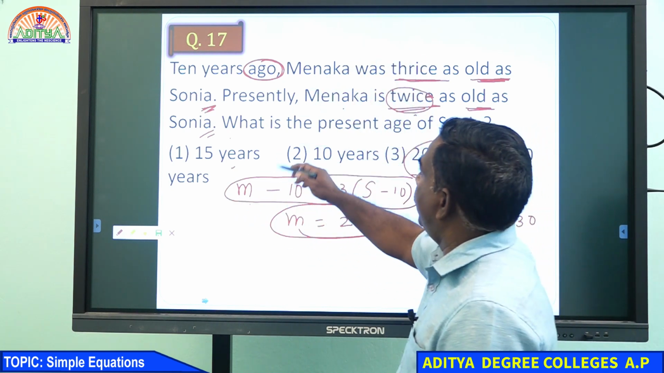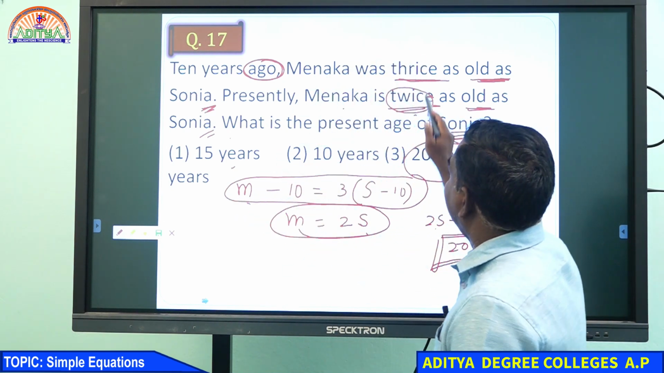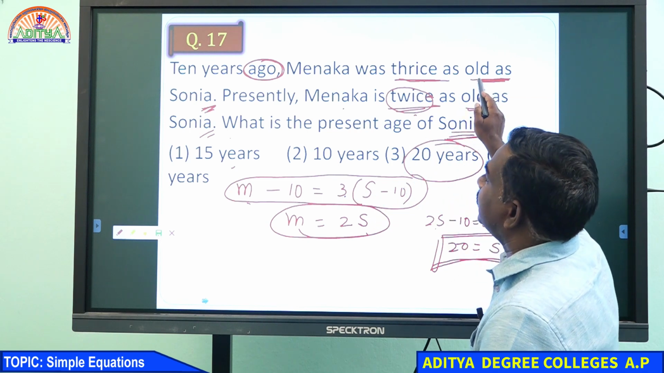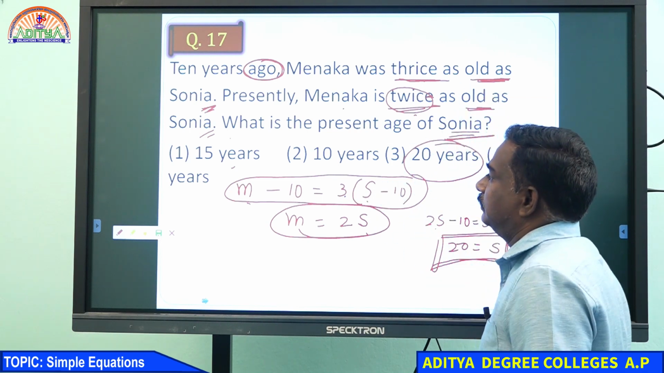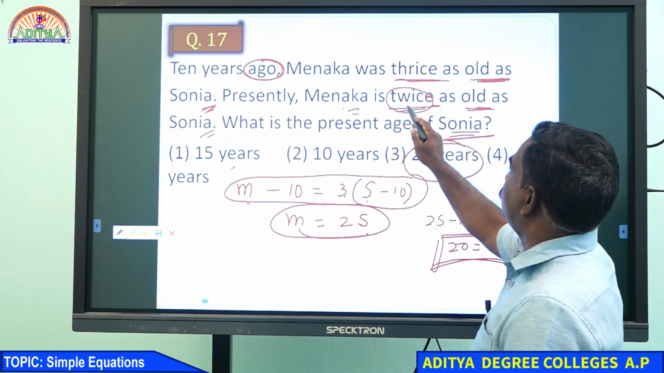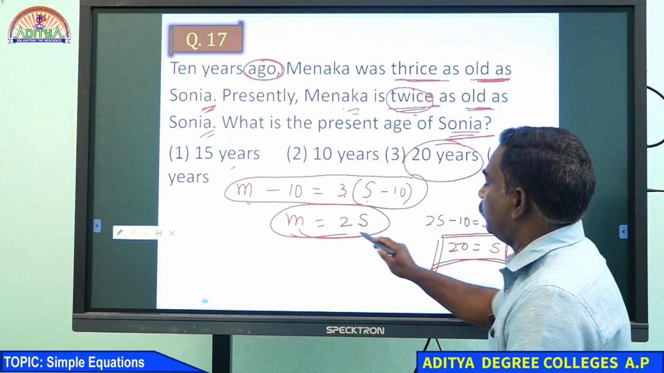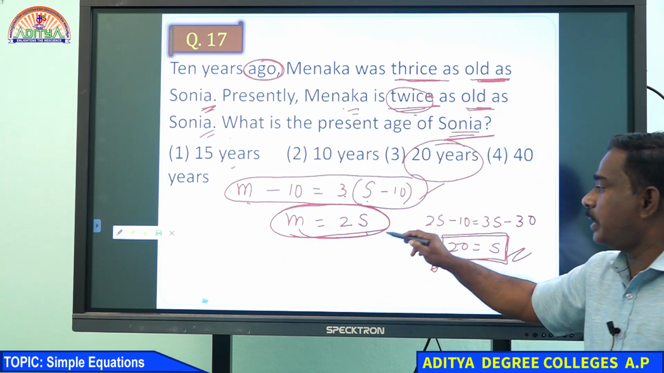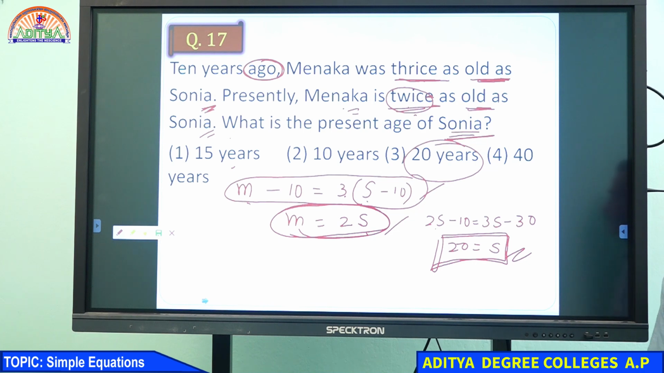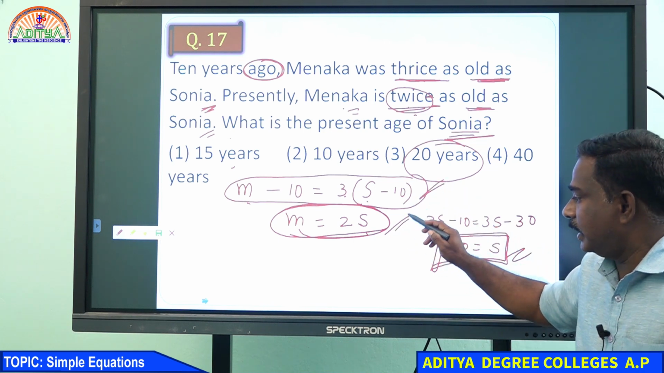10 years ago, Manaka, M minus 10, thrice 10 years ago of Sonia, S minus 10. Second condition, Manaka is twice as old as Sonia, M equals 2S. These two conditions are enough to get the answer, right?